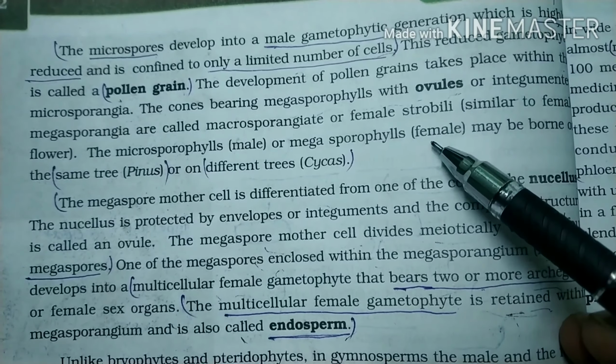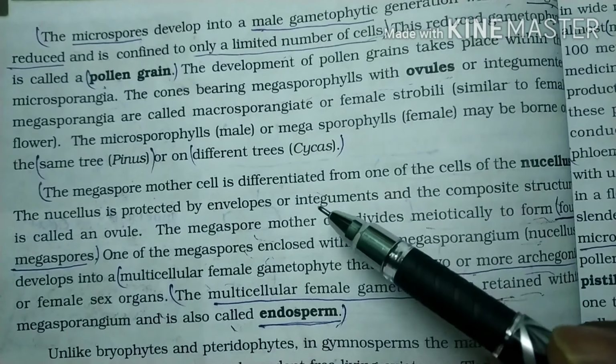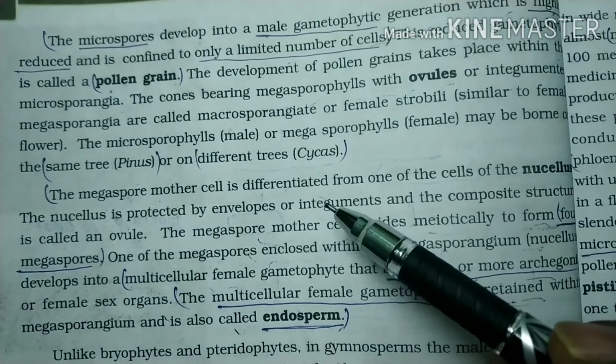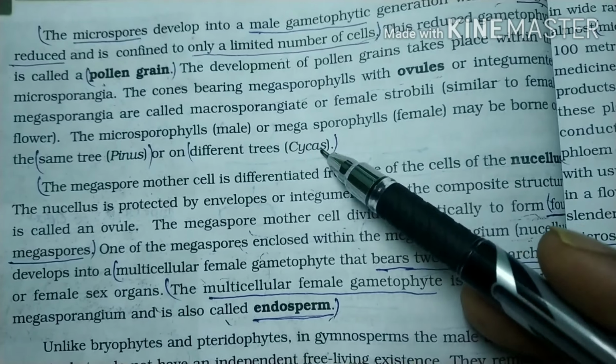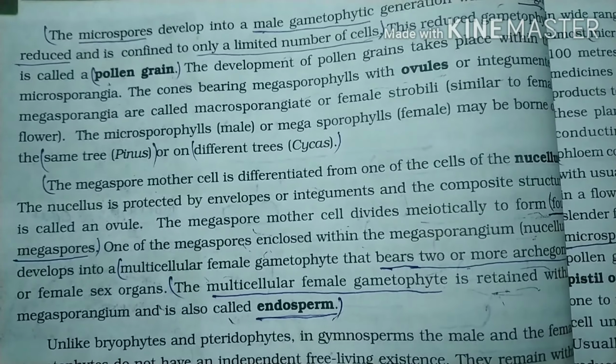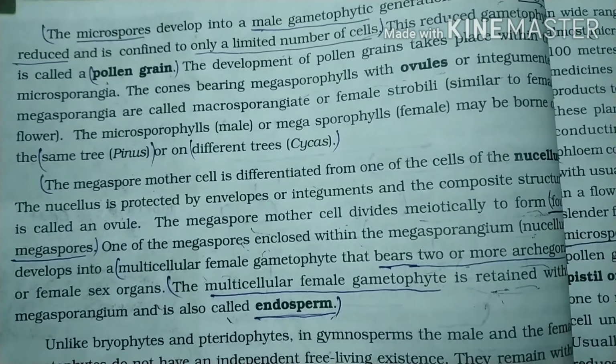See one thing here, unlike pteridophytes, they are not free living gametophytes here. With few exceptions, all are present on the same plant, as in cycas, or on a different tree, which is said to be female cycas.